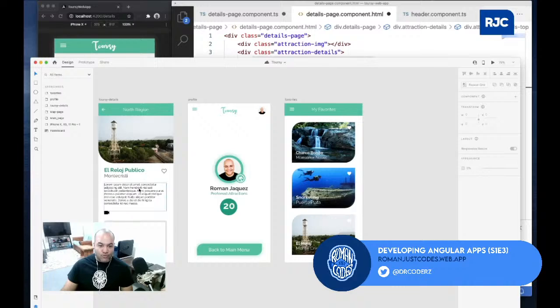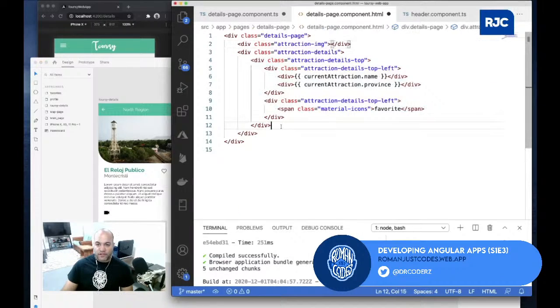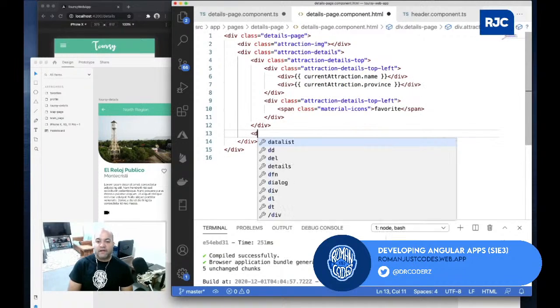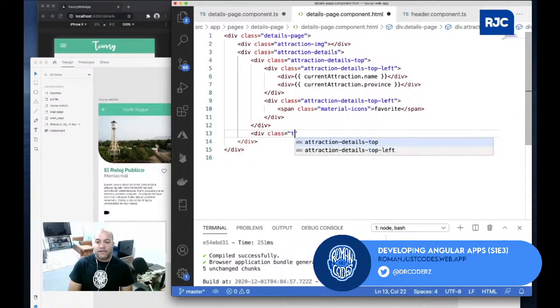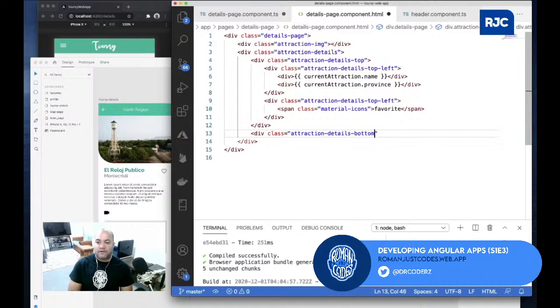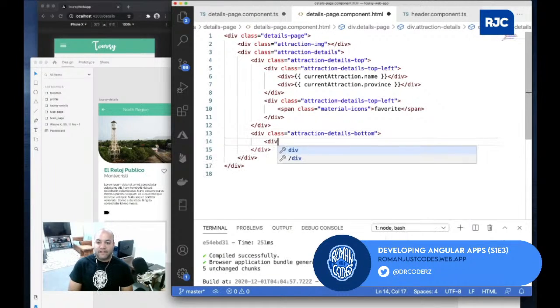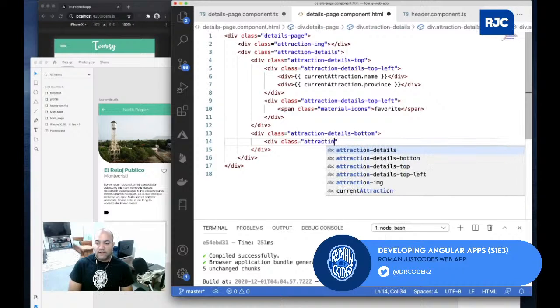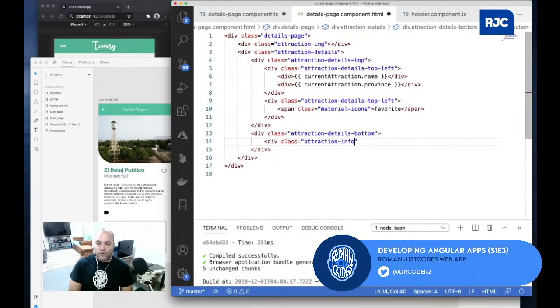Perfect. Now I'm gonna worry about the bottom piece, which is the content, then the video and whatnot. So we can do, see, that's the attraction details top. Now have a class for the attraction details bottom. Then at the bottom I'll have a div class attraction, let's say info, whatever. Here I'll show some of that content.